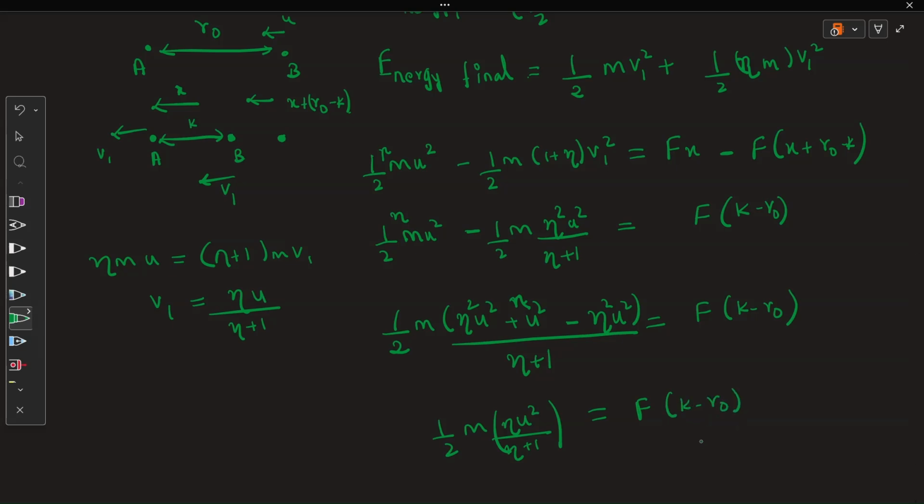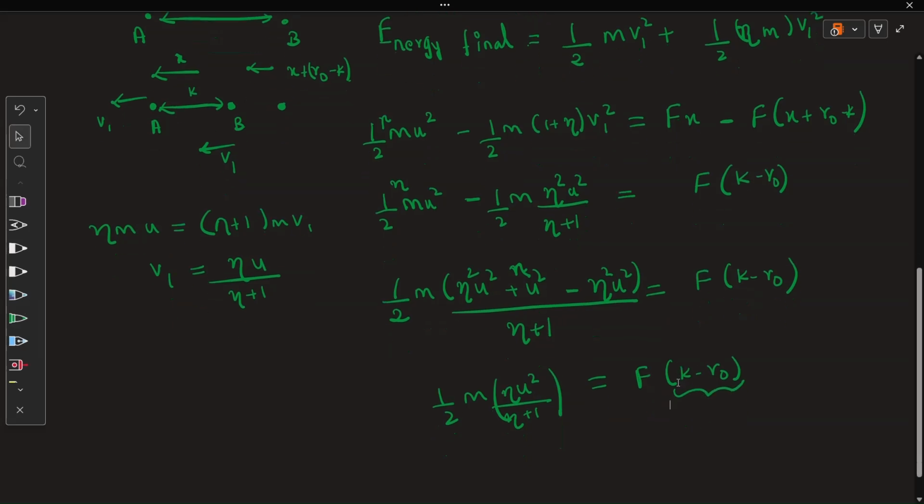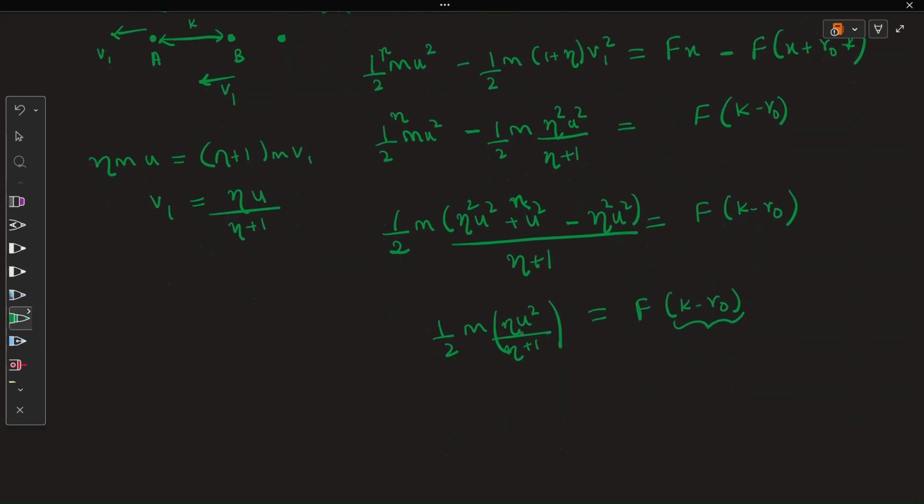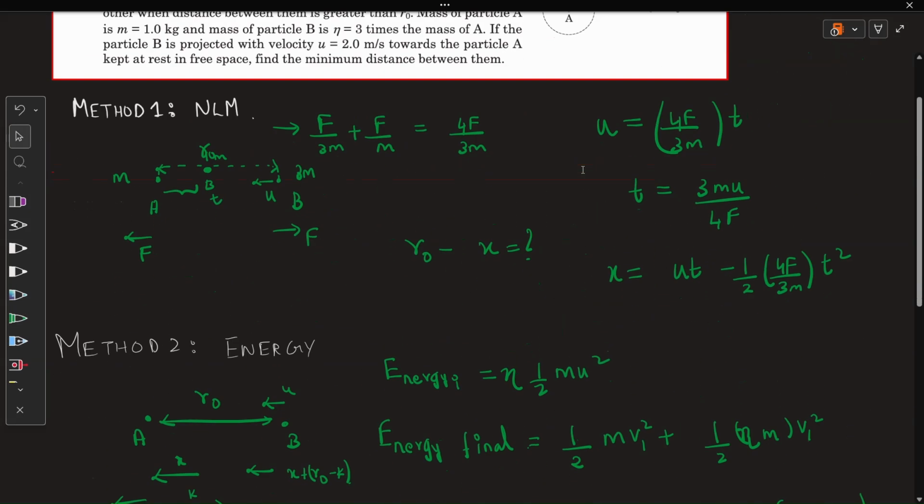And here, what we really want is this difference. So this you can find by just substituting the values. The main concept I want to bring is that you can solve using both methods. Both methods use similar kinds of concepts. Think and apply them. I hope you liked this video. If you understood these, nothing in COM and collisions can scare you now.